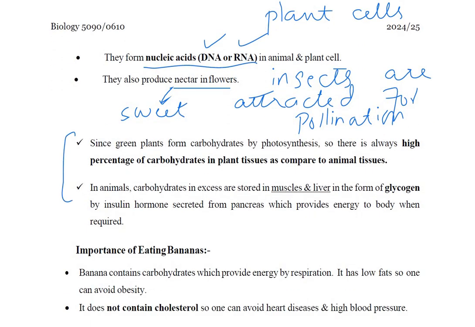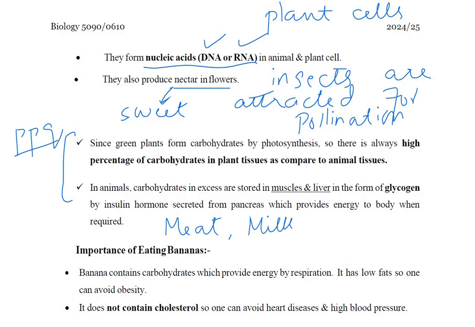This is a past paper question: why is there more carbohydrate in green plants than in animals? Because humans and animals eat meat and drink milk.